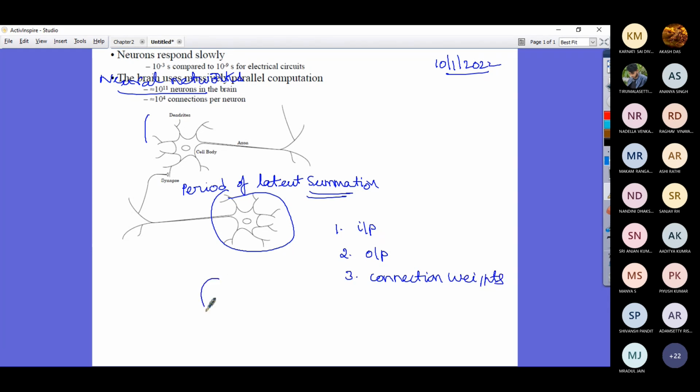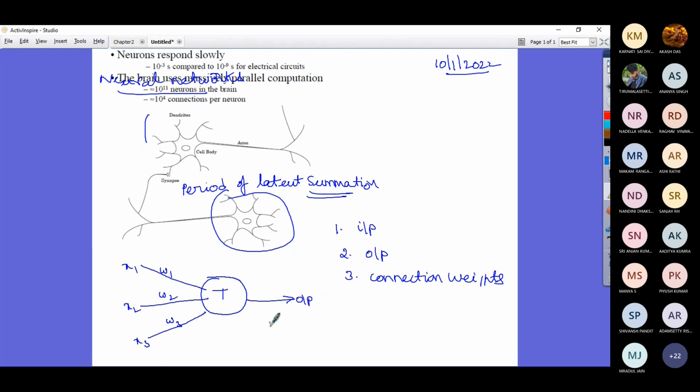When you look at the artificial neuron, every neuron has a threshold, and the neuron is receiving the input. So you say x1, x2, and x3, with connection weights W1, W2, W3, and then it gives you an output.